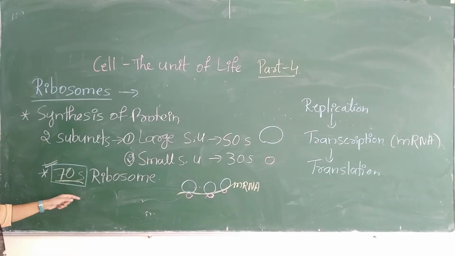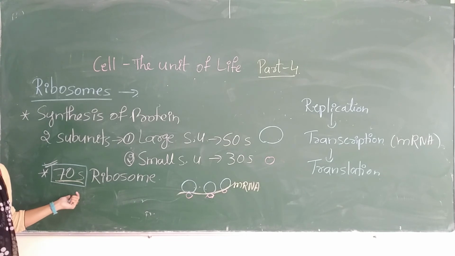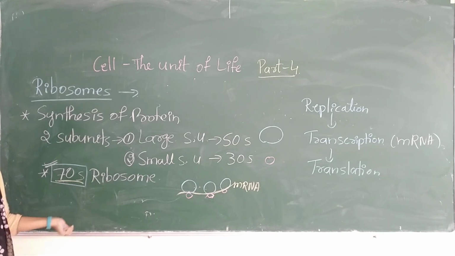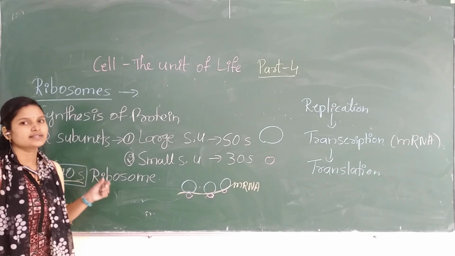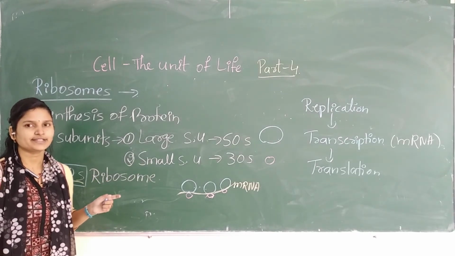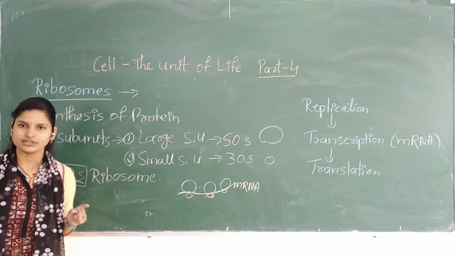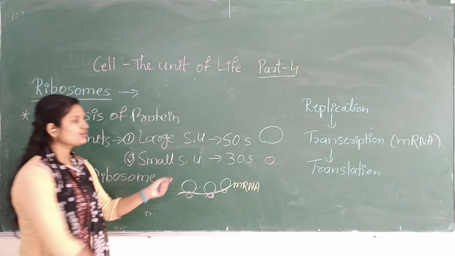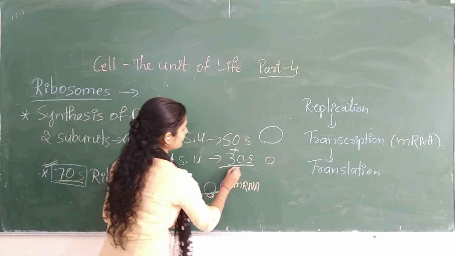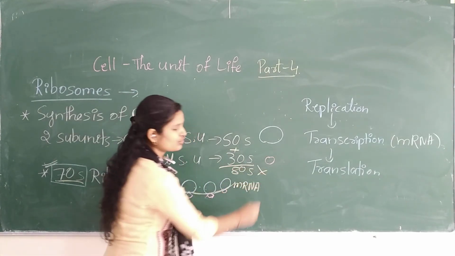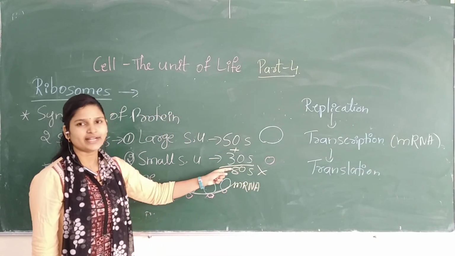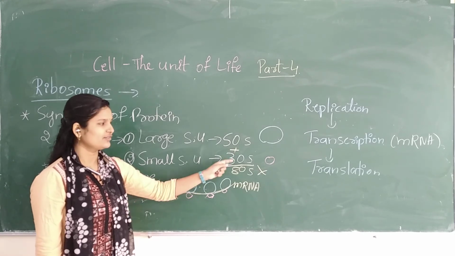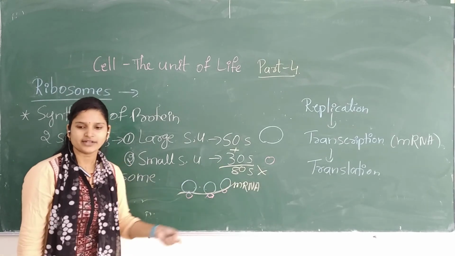This will be a question for your MCQ, or it may be asked for 1 mark. What type of ribosomal subunits are present in prokaryotes? Then you should remember it is 70S, and please don't calculate this and write it as 80S. That's wrong. It is 70S. Understood?